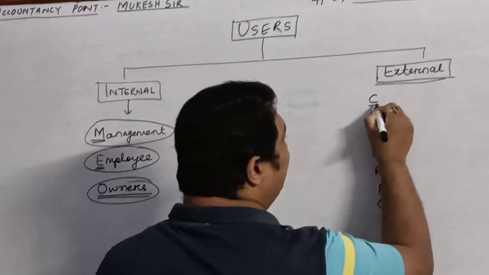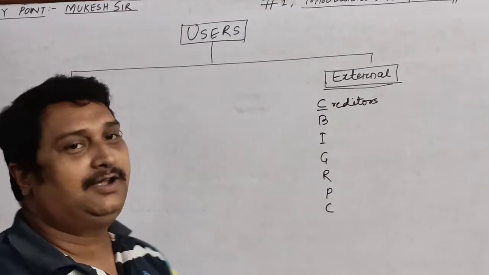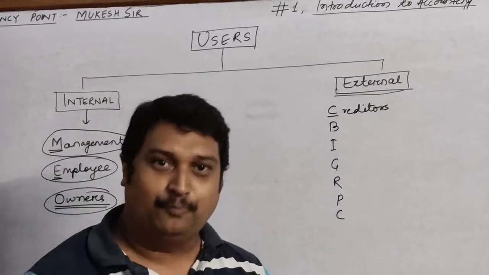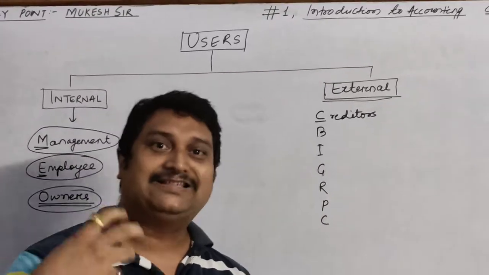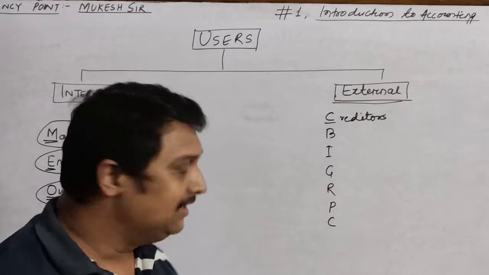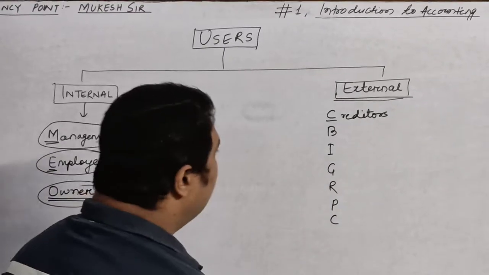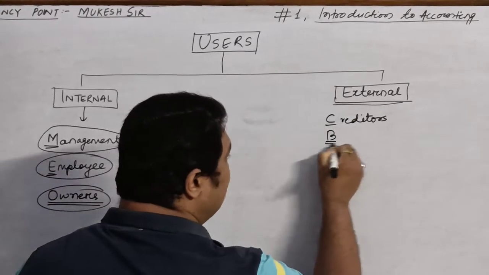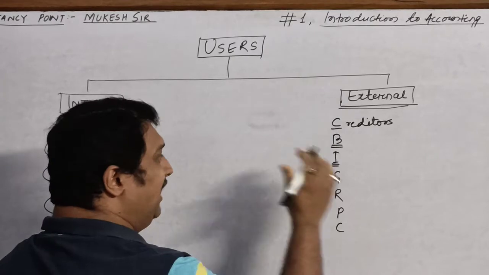So C stands for creditors. Who are the creditors? Creditors are those who provide you financial help in case of any need. They supply you the raw materials with the help of which you are able to do your business. Let's move to the I first.